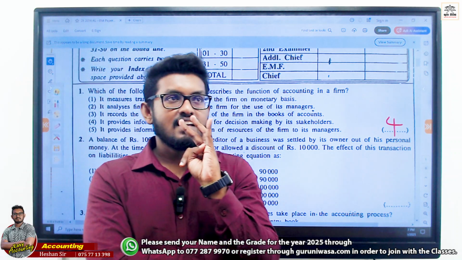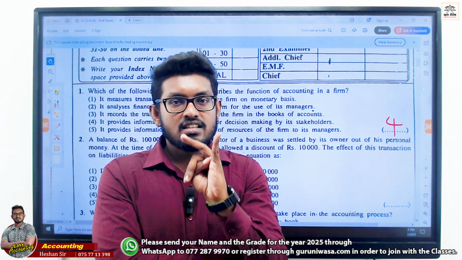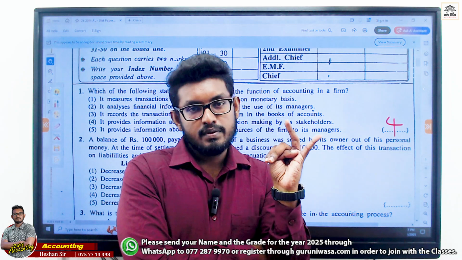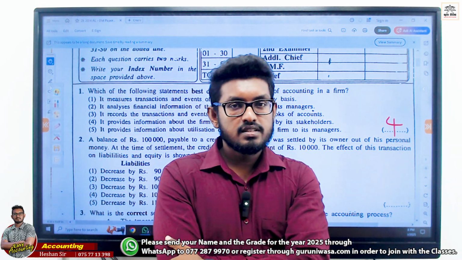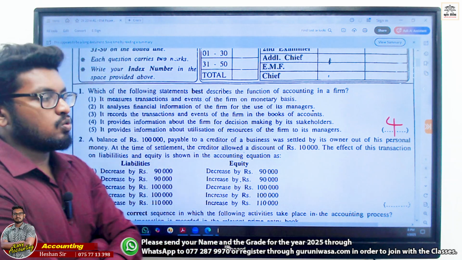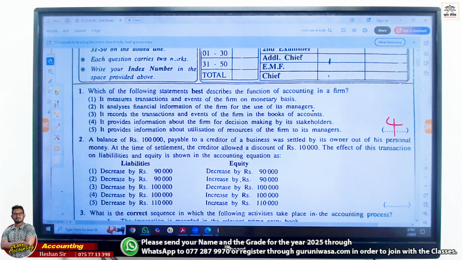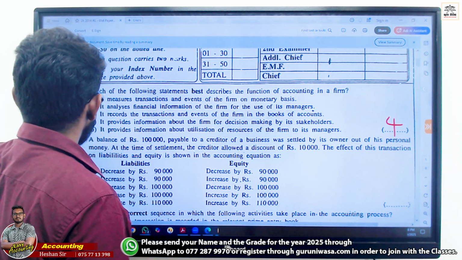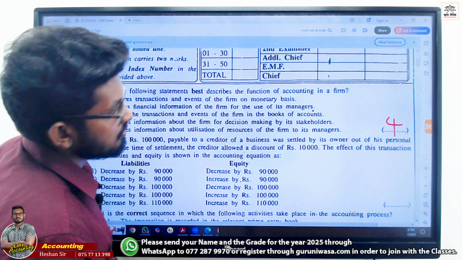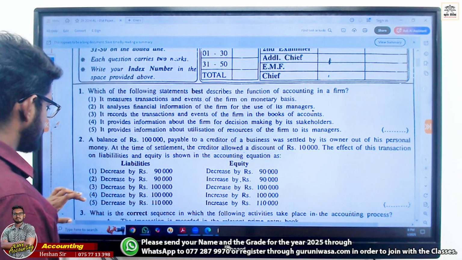Clear? Right? And also in financial accounting, they prepare general purpose. In management accounting, they prepare special purpose financial statements. Right? In 2014, what are the questions? 1 and 3. Right? 1 done. And let's go to the 3.